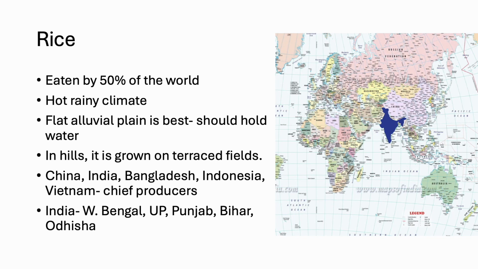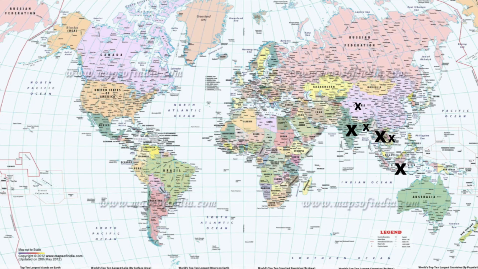Rice is eaten by 50% of the world's population. It grows in a hot, rainy climate. Flat alluvial plains are best for the growth of rice. It should hold water. In hills, it is grown on terraced fields. China, India, Bangladesh, Indonesia, and Vietnam are the chief rice producers.